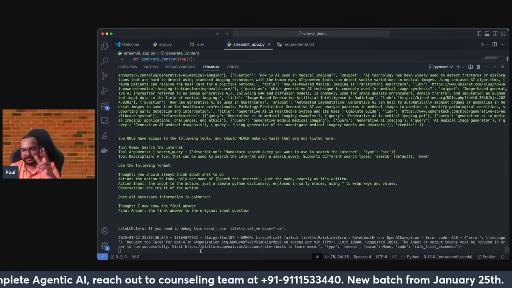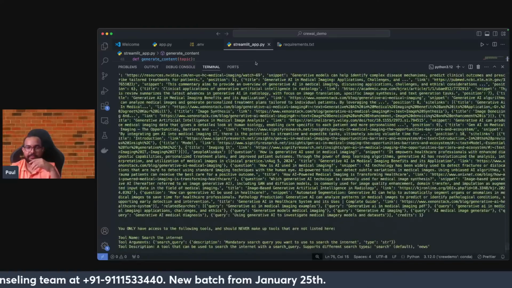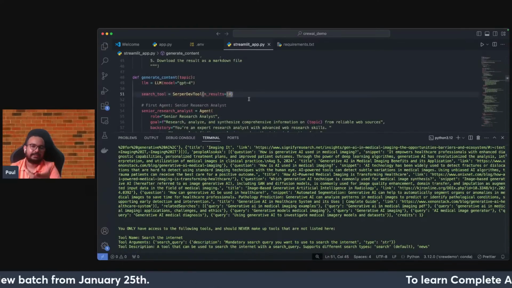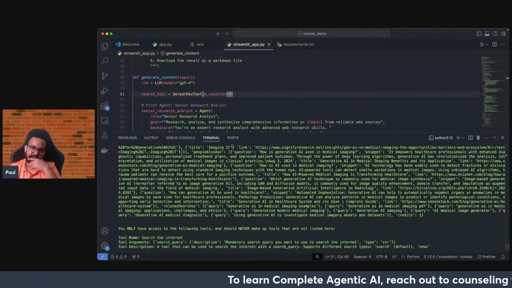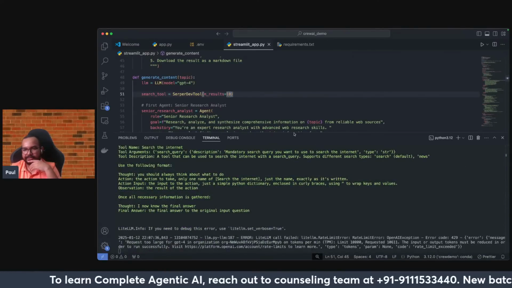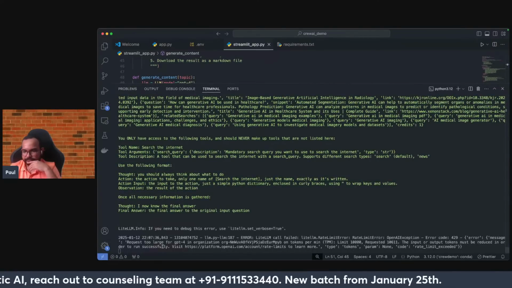Otherwise, I will stop the execution and change this number of search results, because 10 looks like too many. But yes, the idea is to do more thorough research, so I gave 10 at least. I can change this to 1 just to show you results faster, but let's see whether it's doing more searches or not.